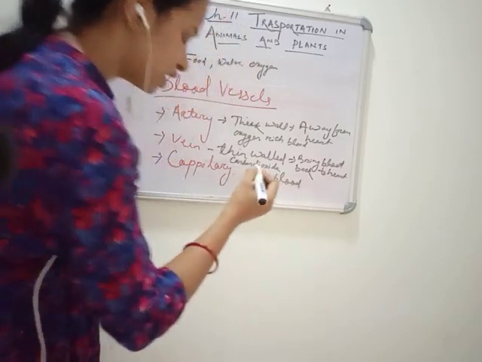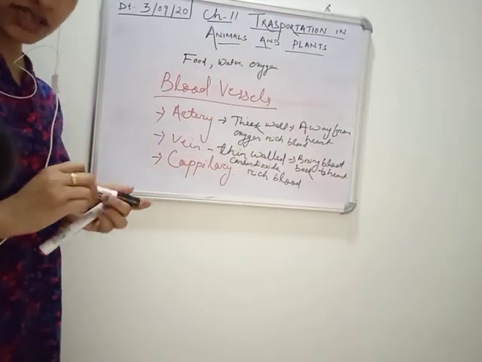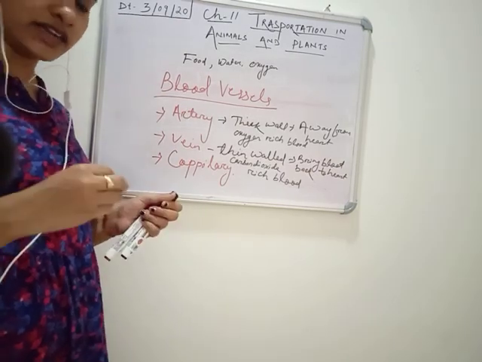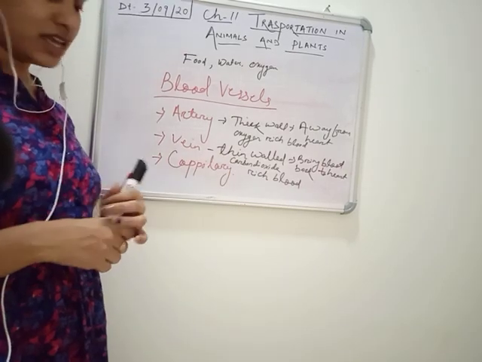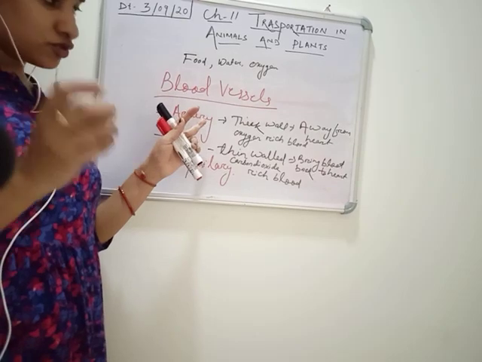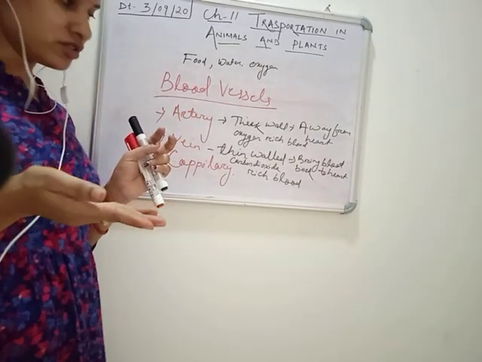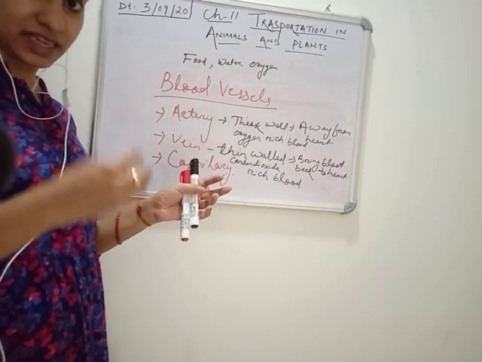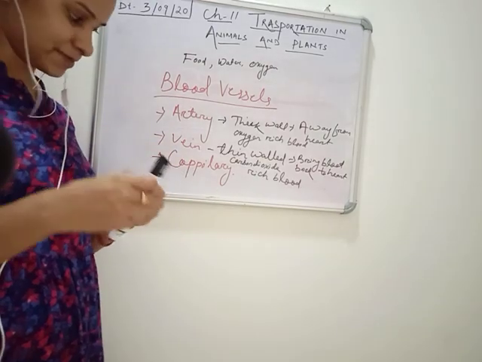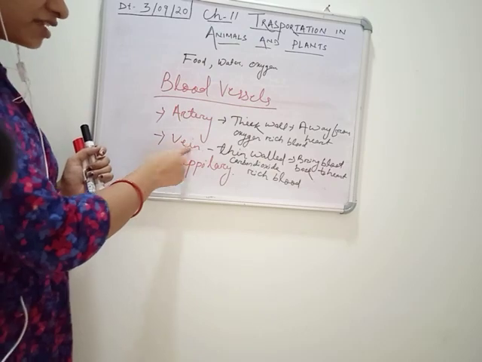So the blood which is going away from the heart to the different parts contains oxygen, and the blood which is coming from different parts of the body to the heart contains carbon dioxide, and this blood goes to the lungs. From the lungs the carbon dioxide comes out through your nose, and the oxygen which you are inhaling again mixes with the blood. Again, this function is continuous. So the artery is taking the oxygenated blood and the vein the carbon dioxide blood.